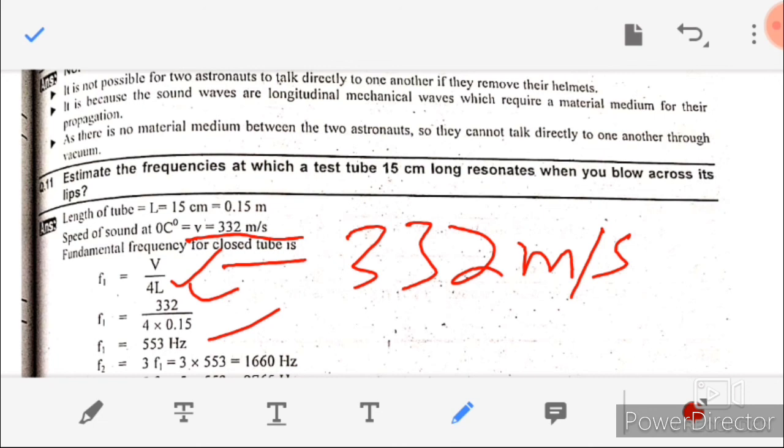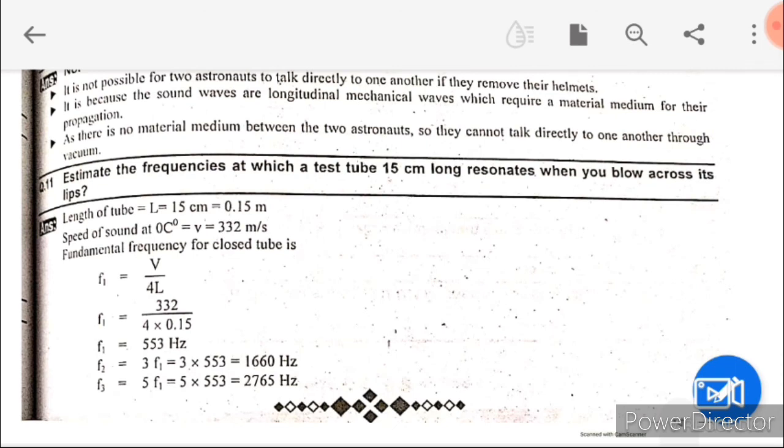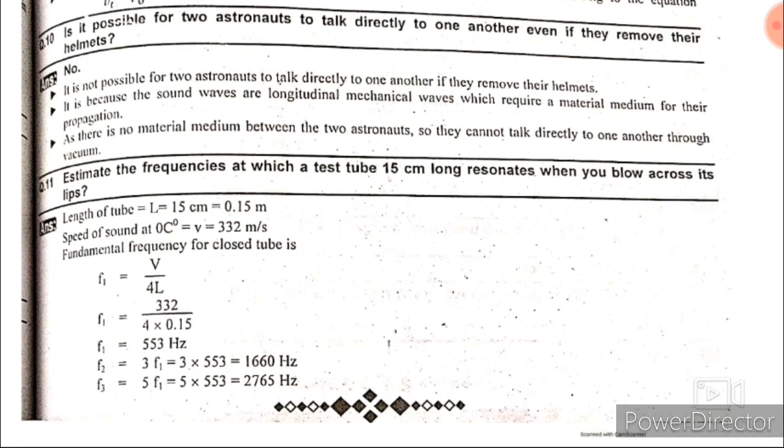Then to find f2, we multiply by 3 f1, and to find f3, we multiply by 5 f1. The f1 value is 553. Now we find f2 by multiplying 3 by f1, and f3 by multiplying 5 by f1. So we get the values. So this was the exercise question.